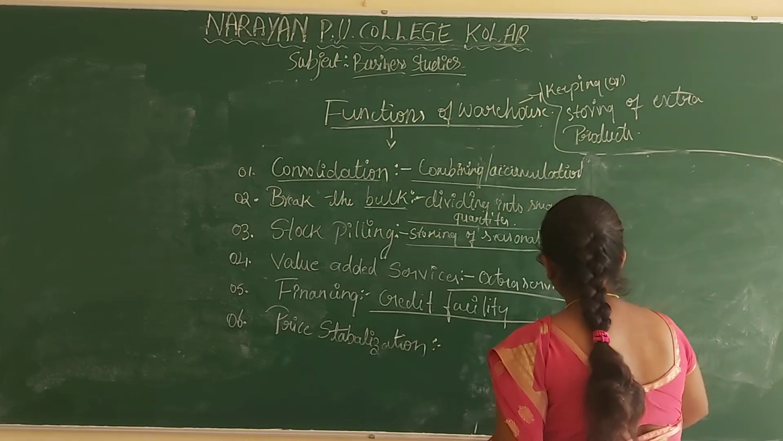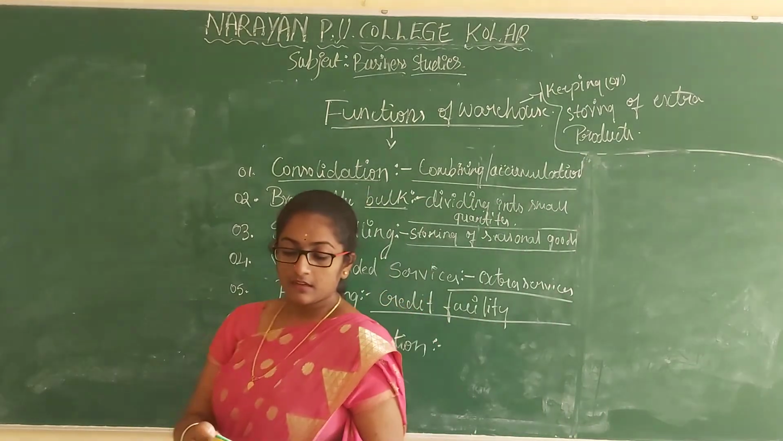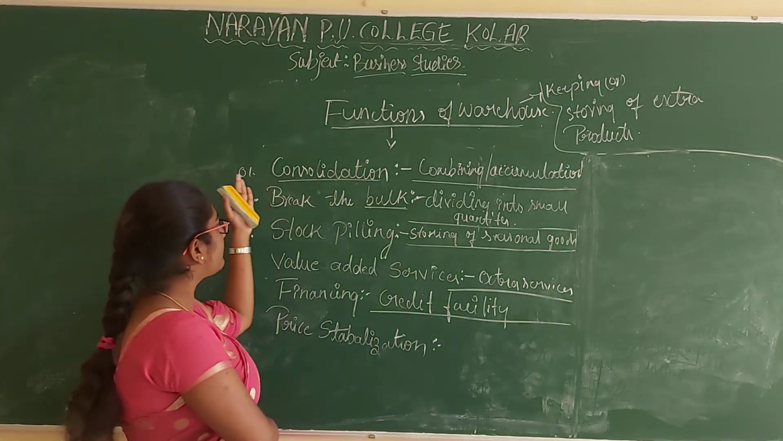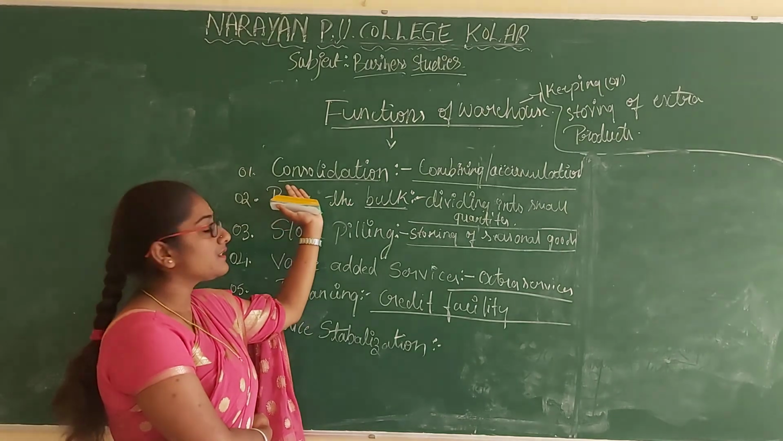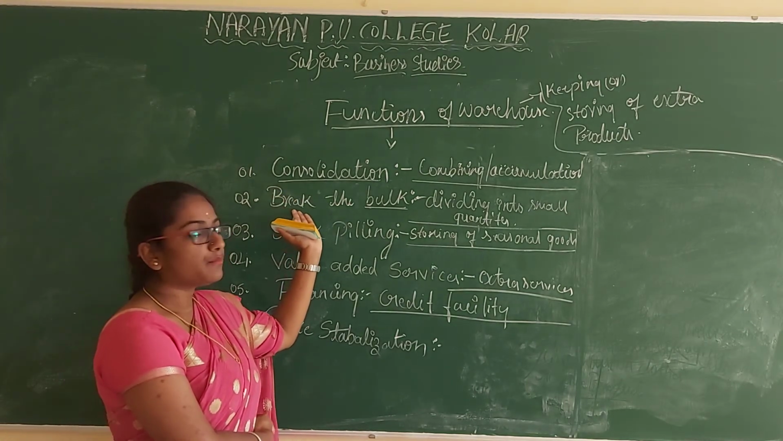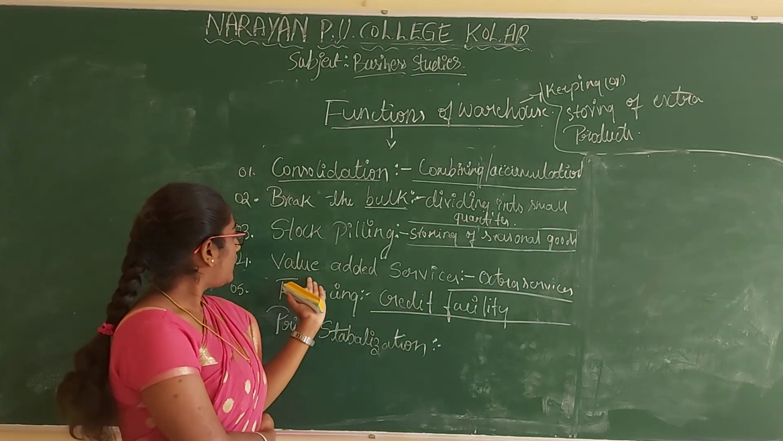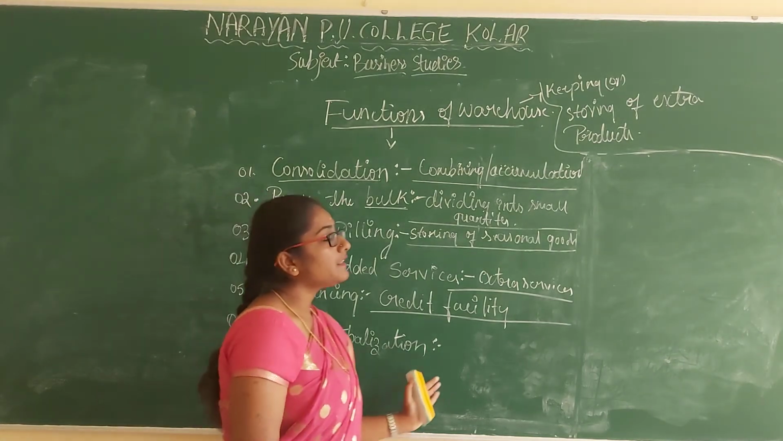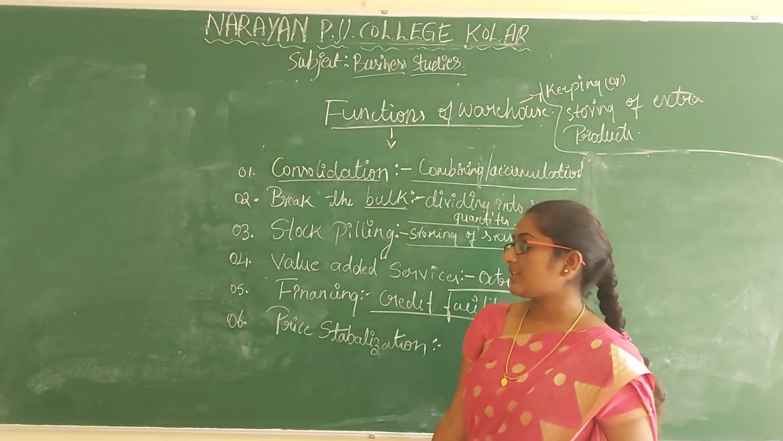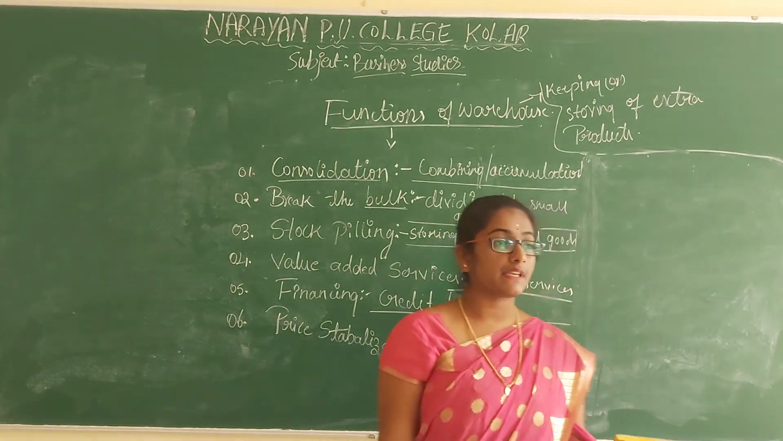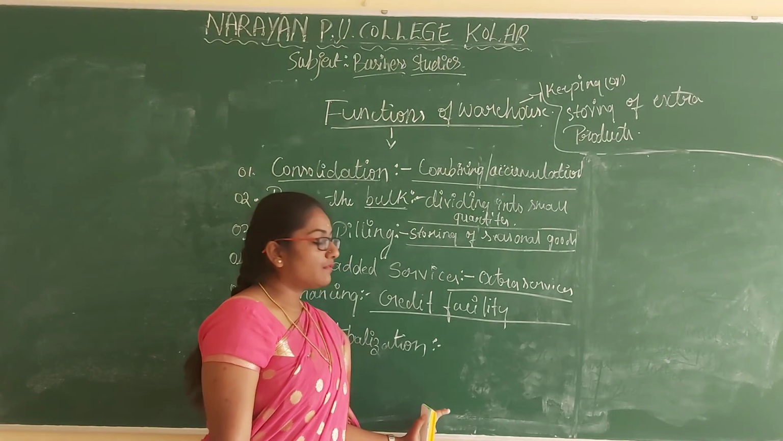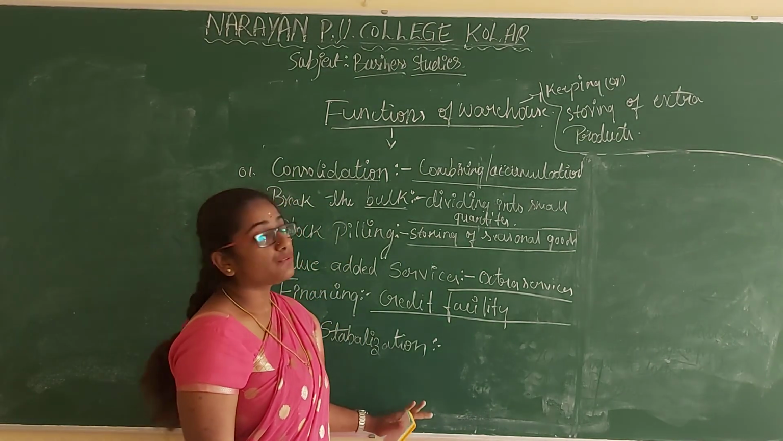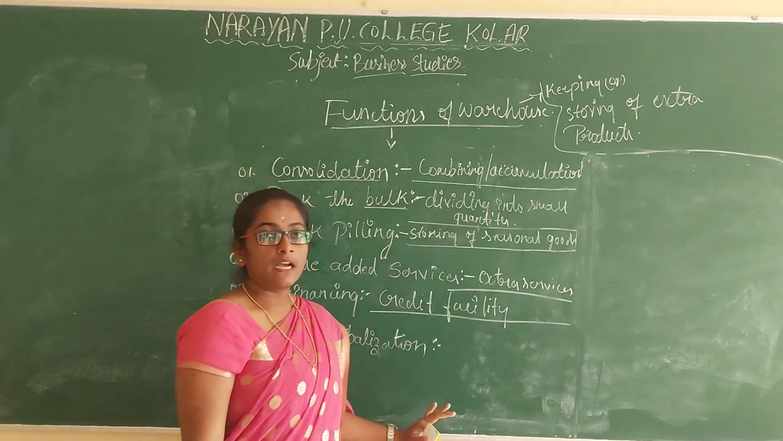So in this class, what have we studied? We have learned the functions of warehousing. We have seen different functions of warehousing: consolidation, breaking the bulk, stockpiling, value-added services, financing and price stabilization. With this class, the chapter on business services ends. We have covered all the concepts under the business services chapter. So chapter 4 is completed.